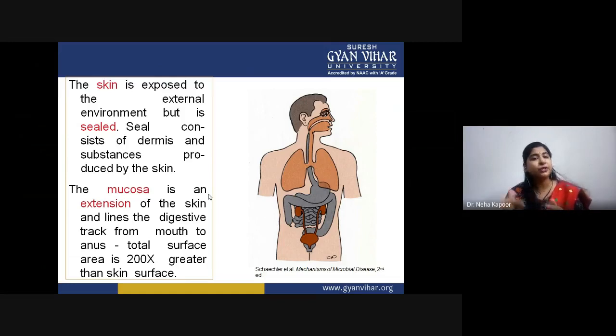However, now the point is, what is mucosa? Mucosa is basically an extension of skin, because it lines our digestive tract, starting from the mouth to the anus, and the total surface area is around 200 times greater than the skin surface because it provides a complete lining surface to all the internal lines.